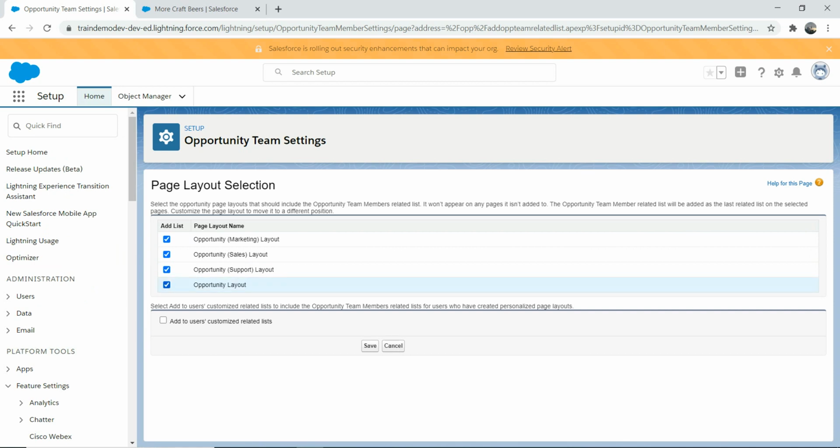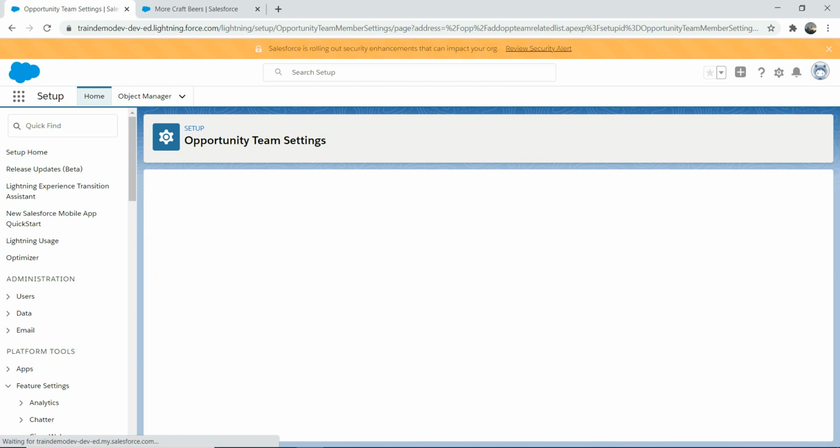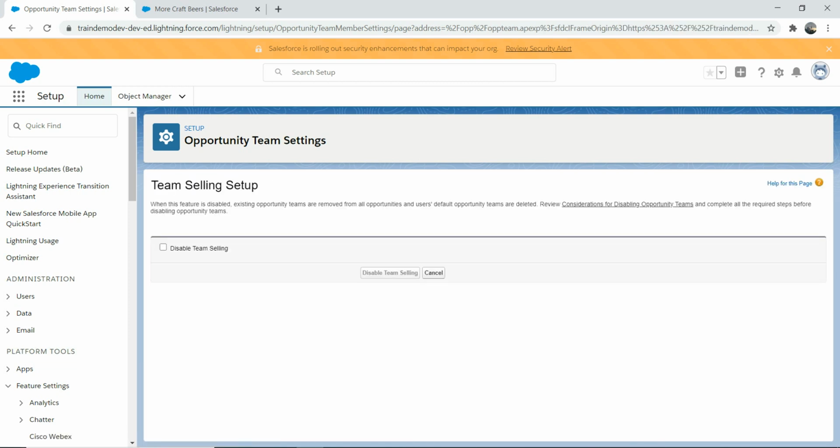Let's add it for now, just to keep it simple, to all page layouts. It depends upon your business requirement, who you want to add this for and which page layout you want to add this feature to. Okay, select this as well. Click on save. Okay, so now it's enabled, nice and easy, fantastic.